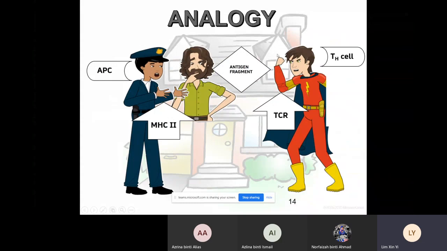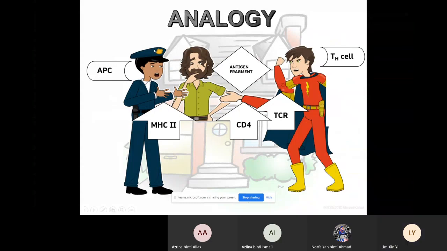It is like the hand of this superhero holding the antigen fragment. At the same time, another hand acts as the co-stimulator, which is the CD4. This hand holds another hand of the bad guy to ensure he will not run away. So this is the whole picture of what we have learned just now.